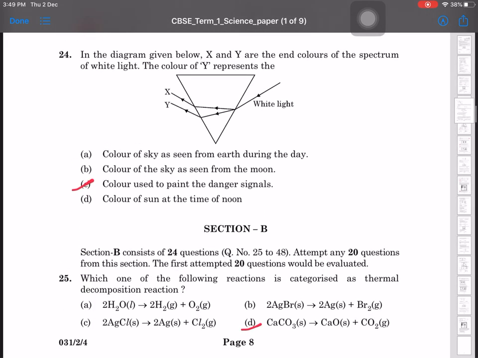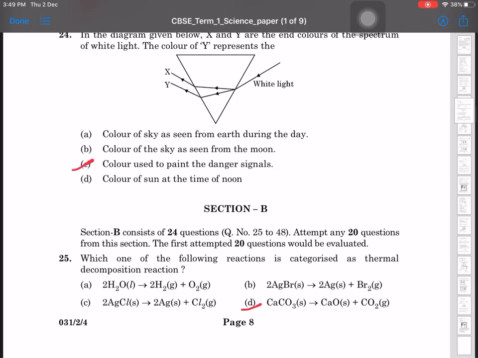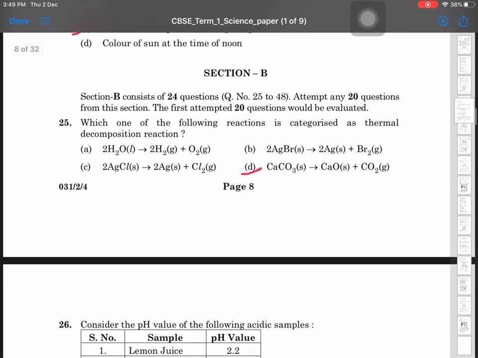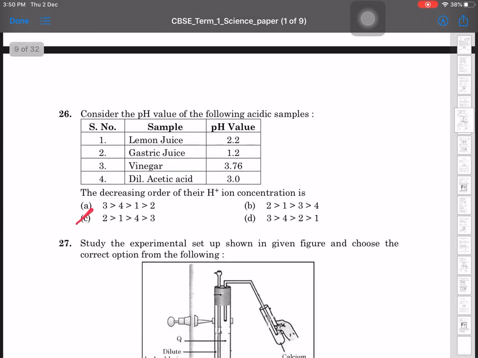Question number 24. In the diagram given below, X, Y are the end colors of the spectrum of white light. The color of Y represents color used to paint the danger signal. That means red. Which of the following reactions is categorized as thermal decomposition? Calcium carbonate gives calcium oxide plus carbon dioxide. Heat use होती है इसमें इसलिए. The decreasing order of H ions concentration is C2143.